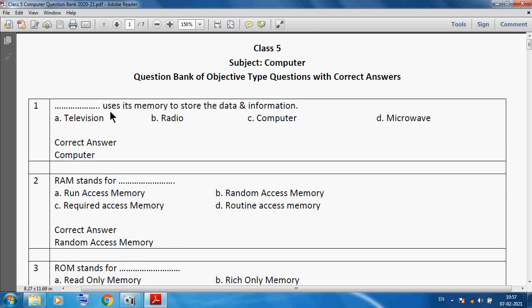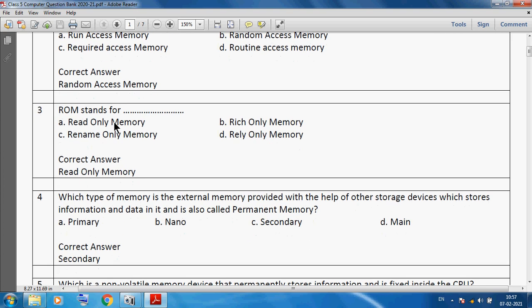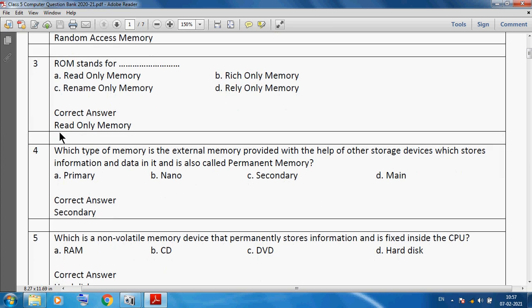So use its memory to store the data and information. So we can say the computer uses its memory to store data and information. RAM stands for, so we know very well, random access memory. Random access memory is the full form of RAM. ROM stands for, so we can say, read only memory. Read only memory is the full form of ROM.